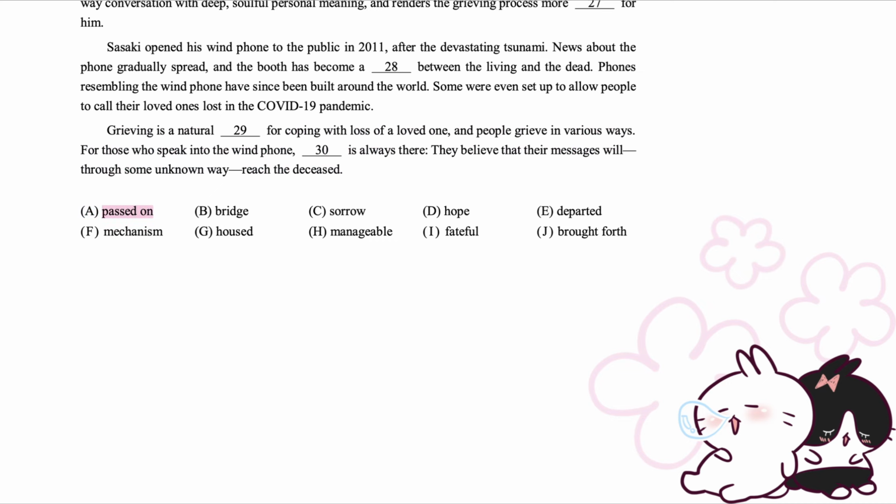A. Passed on. B. Bridge. C. Sorrow. D. Hope. E. Departed. F. Mechanism. G. Housed. H. Manageable. I. Fateful. J. Brought forth.